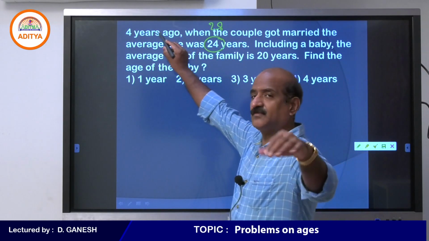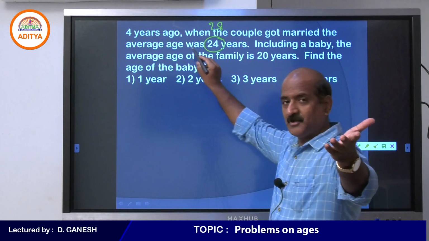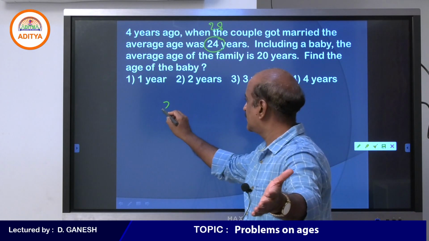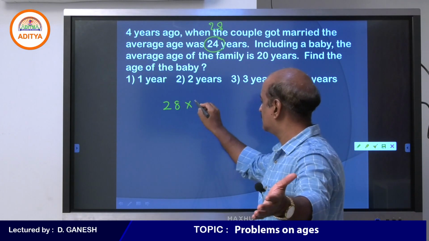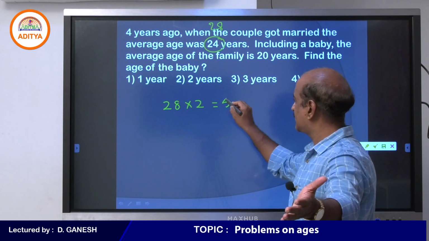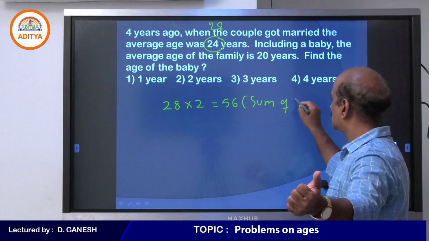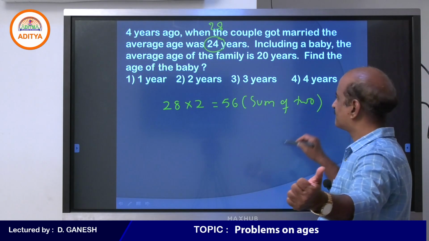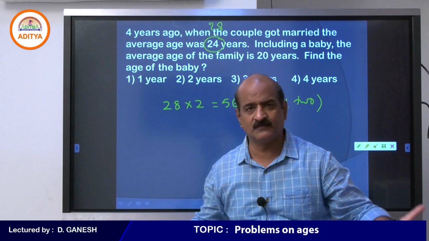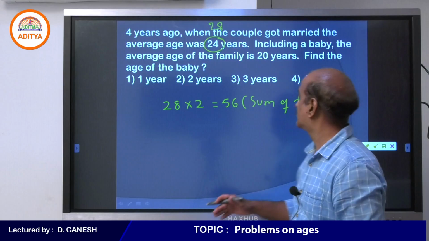24 is the age 4 years ago. So, for the same couple, it will be 28. 28 is the age of a couple. So, the sum of the couple is 56. Remember, this is the sum of how many people? 2 people. So, when you are given average, you can find the sum: 28 into 2.